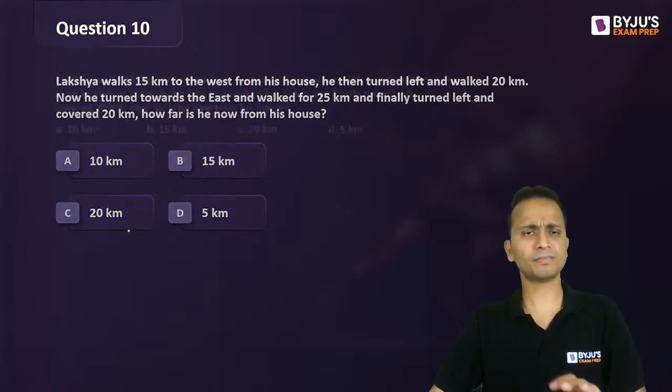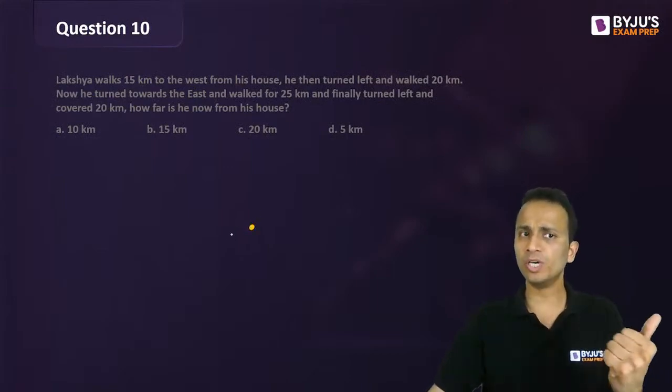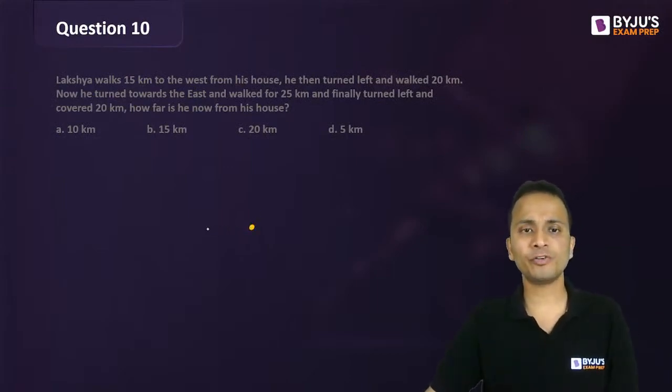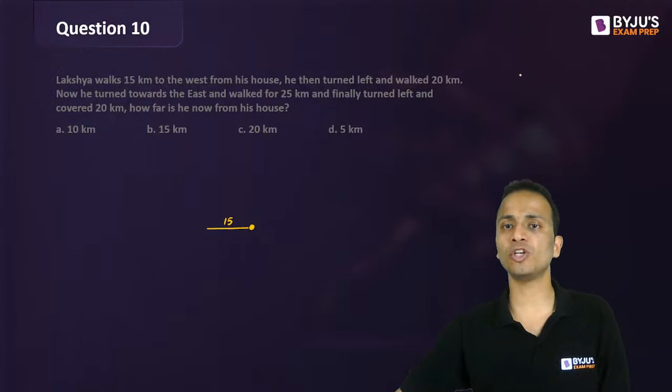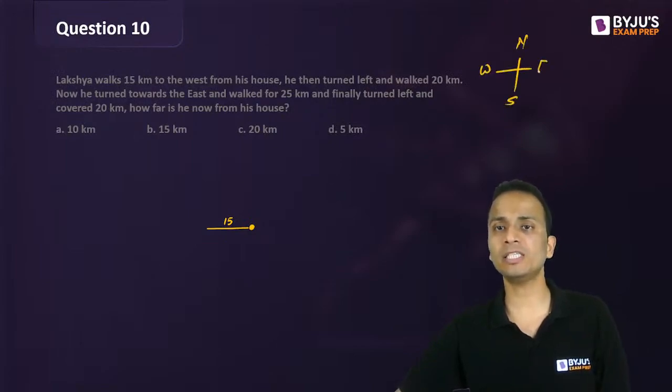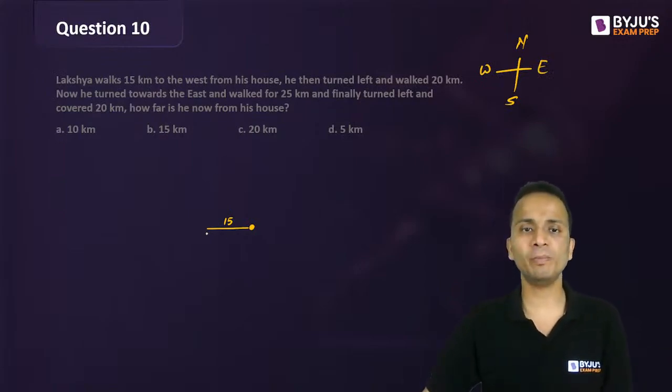Let's solve. Now, Lakshya walks 15 kilometers to the west from his house. So west will be towards the left on your screen. So 15 kilometers west, right? He then turned left. So left will be the left of Lakshya, that means downwards, towards south. So first step is towards west. Then he turned left, so his left turn will be towards south and walked 20 kilometers.